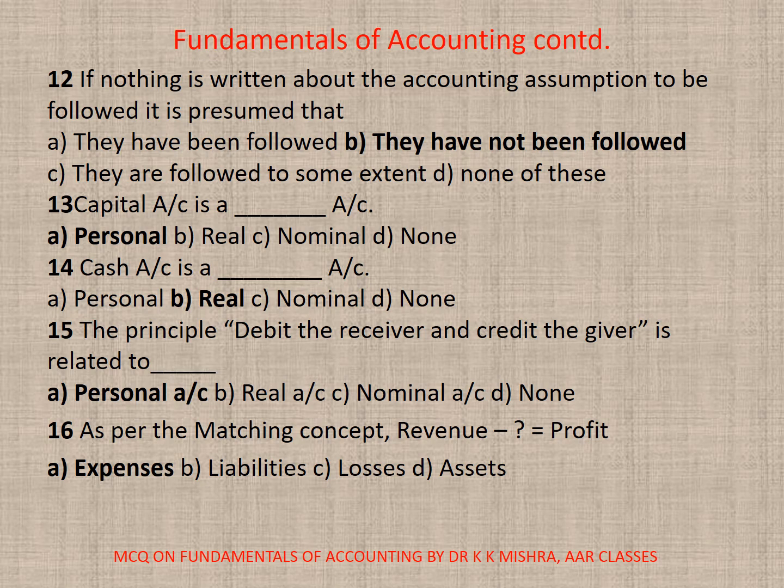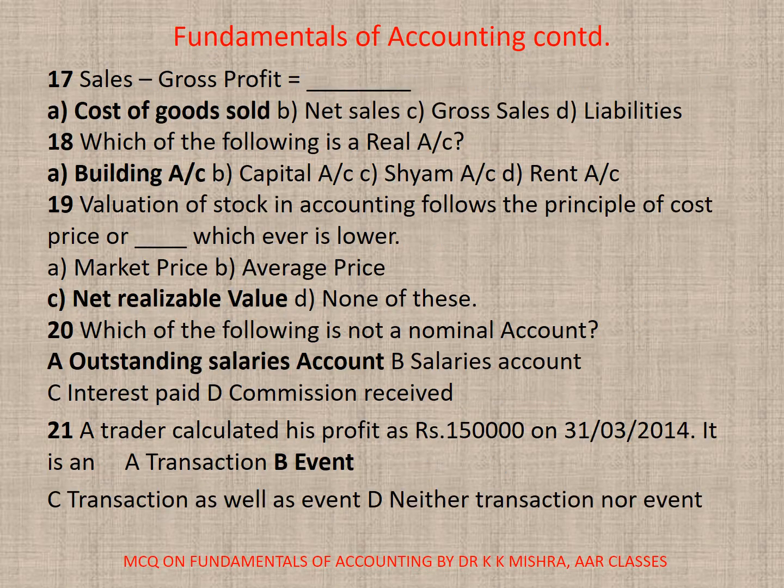Personal account. 16. As per the matching concept, revenue dash is equal to dash question mark is equal to profit. A. Expenses. B. Liabilities. C. Losses. D. Assets. Here correct option is A. Expenses. 17. Sales minus gross profit is equal to dash. So here correct option is A. Cost of goods sold.